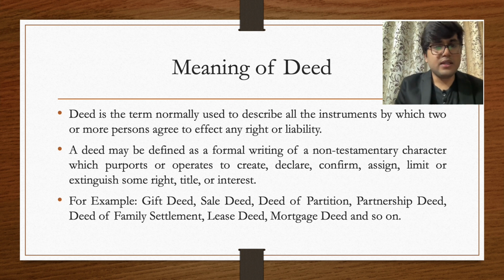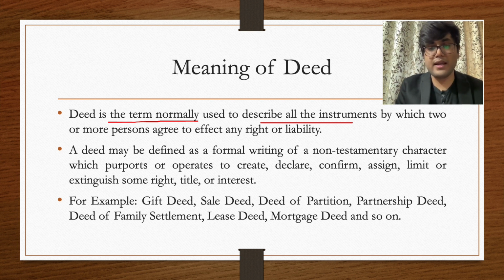So deed is the term which is normally used to describe all the instruments. By this I mean all the instruments. It can be an agreement, it can be a contract, it can be a mortgage deed, or it can be anything by which two or more persons agree to effect any right or liability. Now this is a very important term that we have to focus on: effect any right or liability.